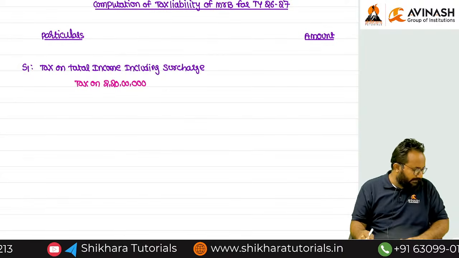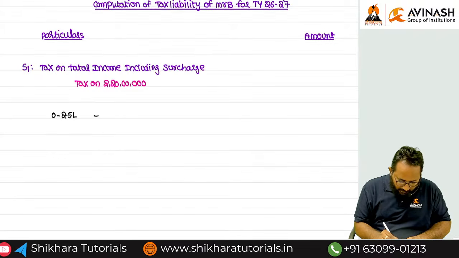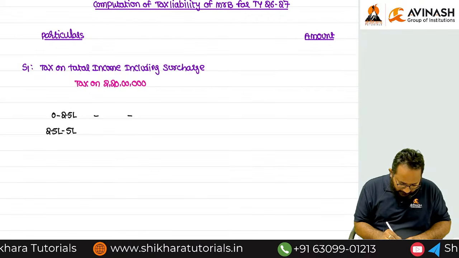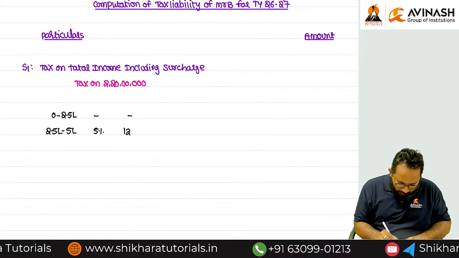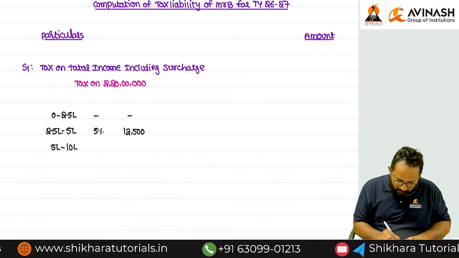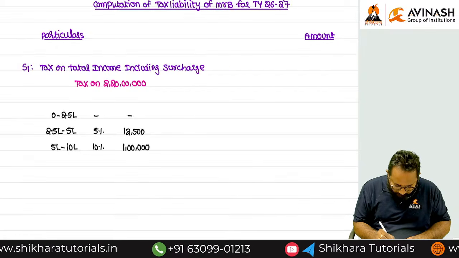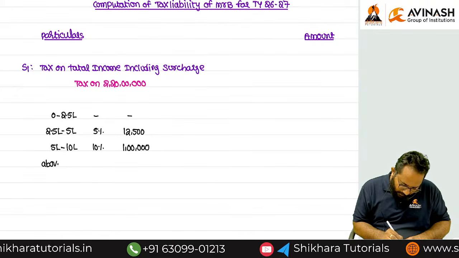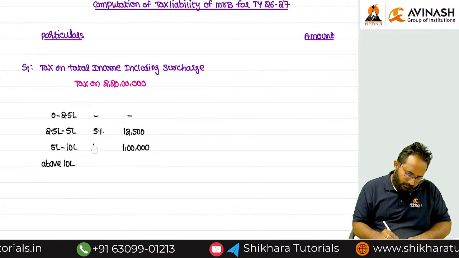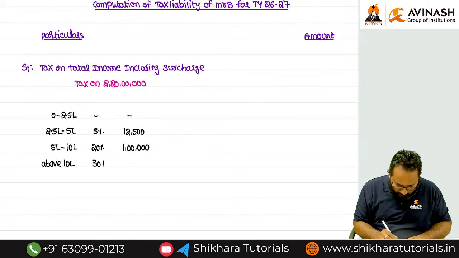Yes, please tell me what is the tax liability, ma? 0 to 2.5 lakh, nil you can get. 2.5 lakh to 5 lakh, 5%. What is that? 12,500. 5 lakh to 10 lakh, how much, ma? 20%, 1 lakh. Are you following? Above 10 lakh, here only you have to take care properly.